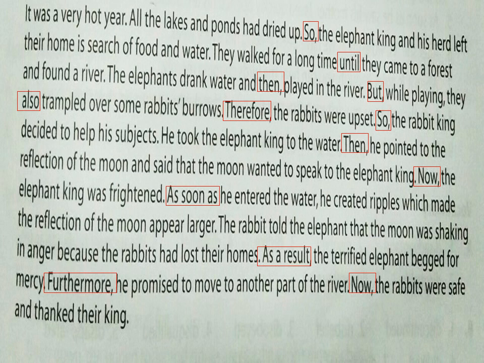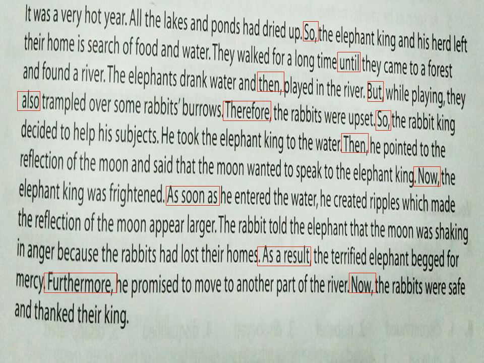The elephants drank water and then played in the river. So here "then" is the linker which is joining two sentences. But while playing, they also trampled over some rabbits' burrows. So what is given here? "But" is one linker and "also". "Also" is another linker to make the sentences short and understandable. Therefore, the rabbits were upset. So "therefore" is another linker.